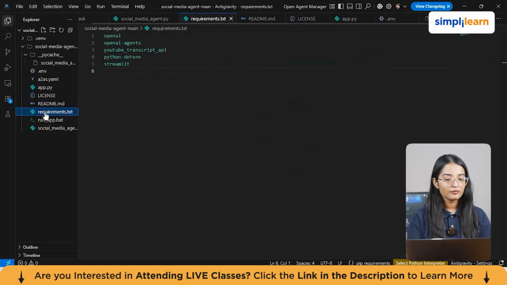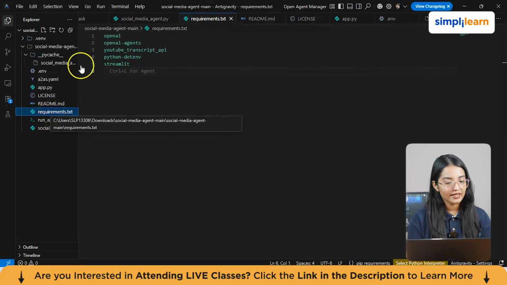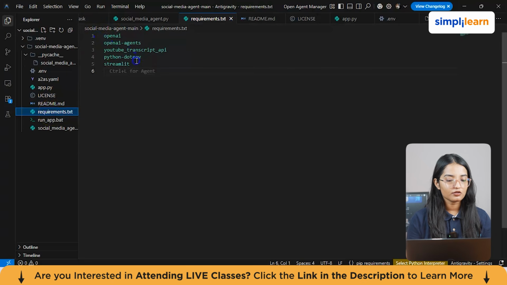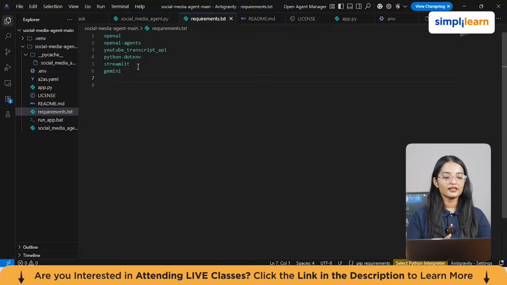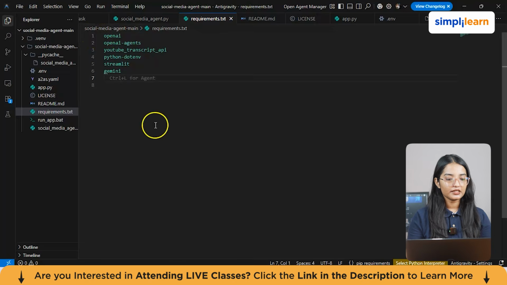One more important step before this is you have to create a file known as requirements.txt, where you need to mention the libraries of whatever we have extracted. You can also mention Gemini from here, to all the frameworks and the libraries we have installed before using the pip command. So you can just mention it here.